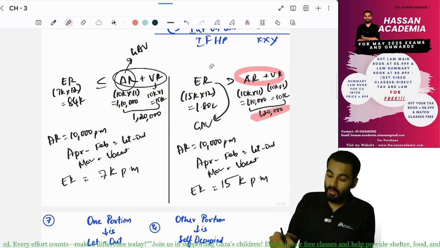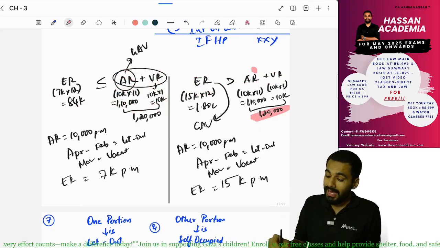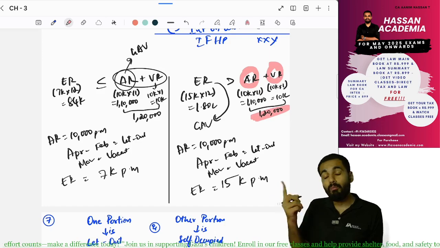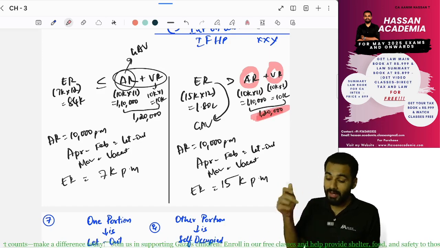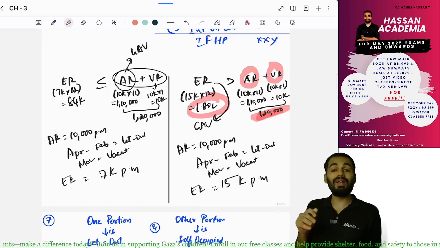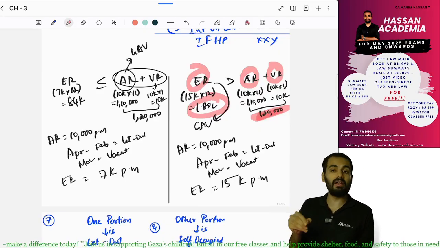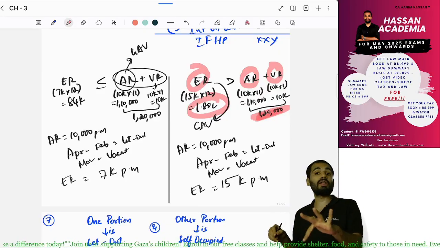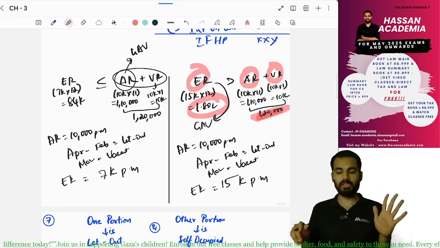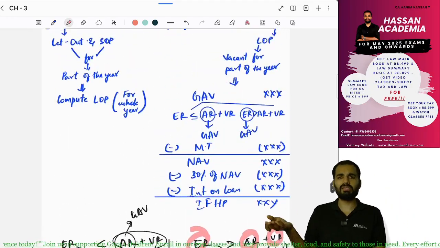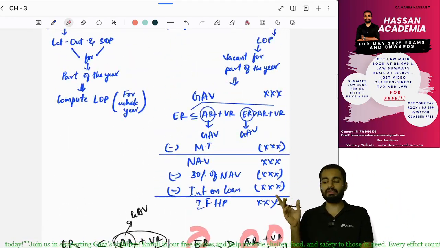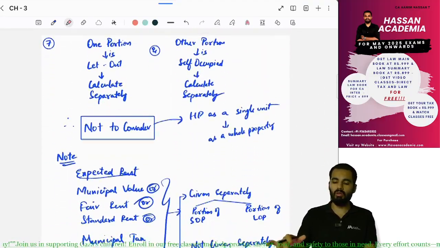Next, actual rent and vacancy both combined is 1,20,000. But what if the expected rent is 1,80,000? This is more. Expected rent is more. So in this situation, gross annual value is the expected rent. Then you will do minus municipal tax, minus 30% NAV, minus interest on loan.